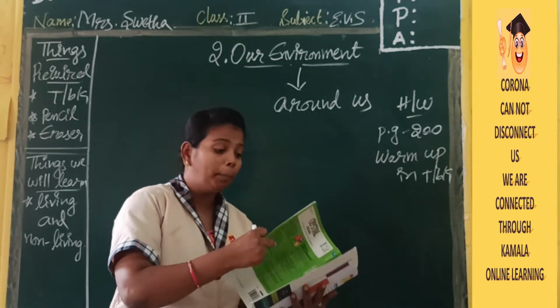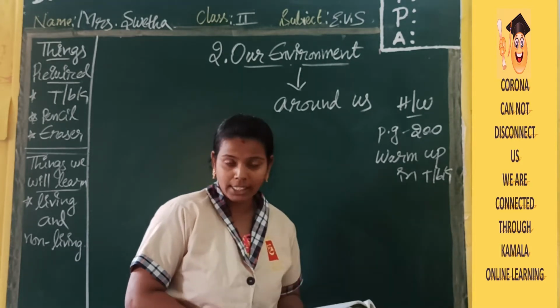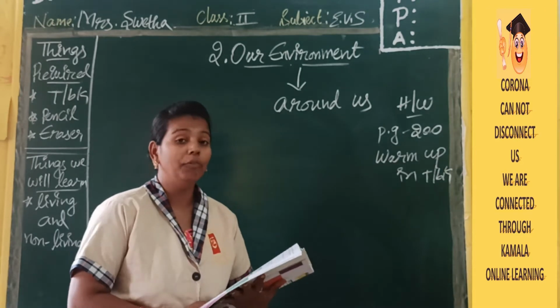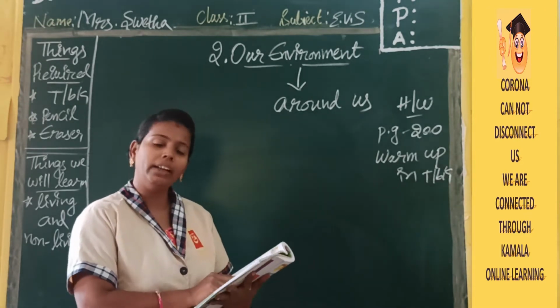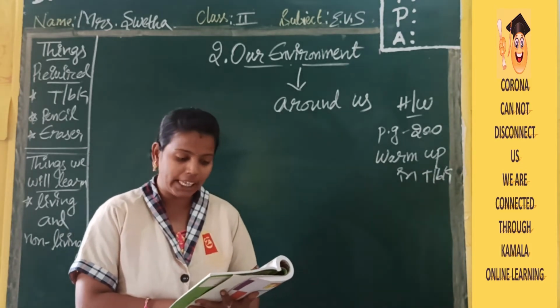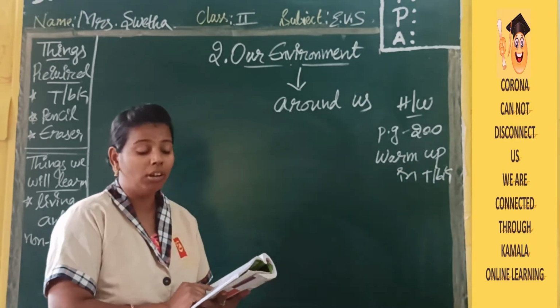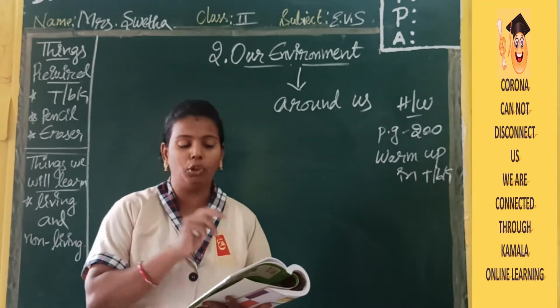Now open page number 201, take your pencil, sit properly, take your term book and pencil, and wherever I am reading, if you find any difficult word, you can underline and practice, children. The word that we see around us is our environment. Just now I have said, whatever we have around us, we will say it as our environment.